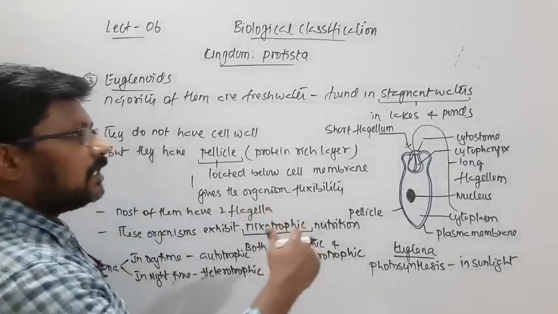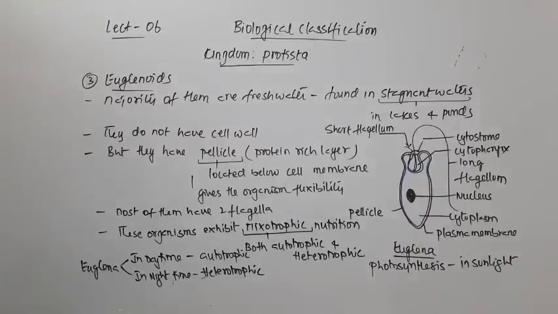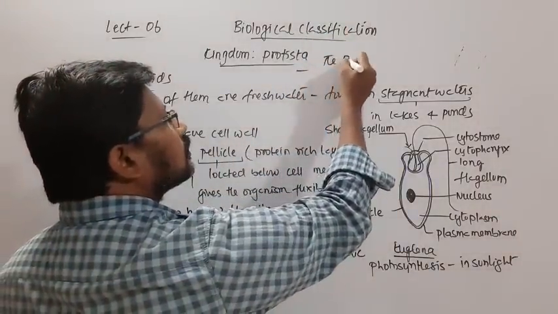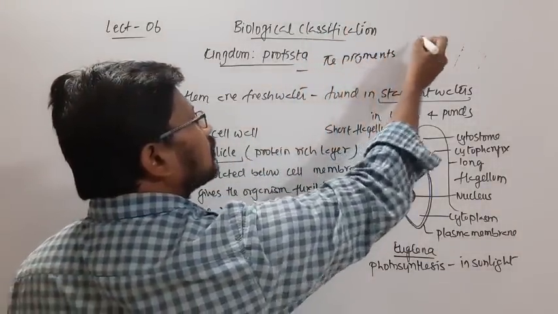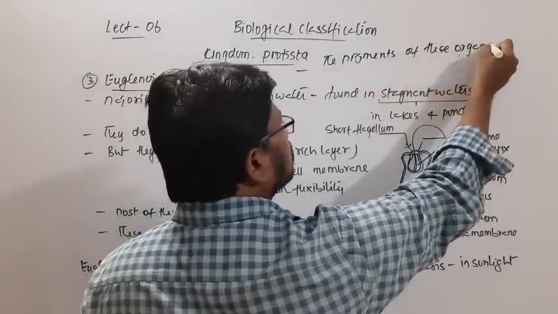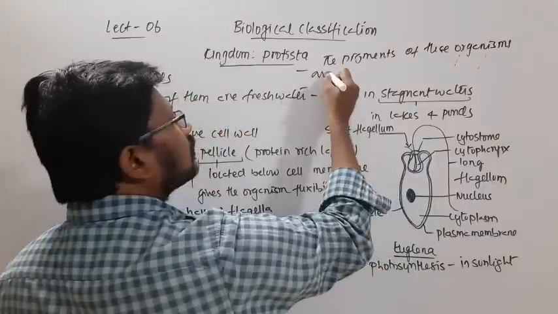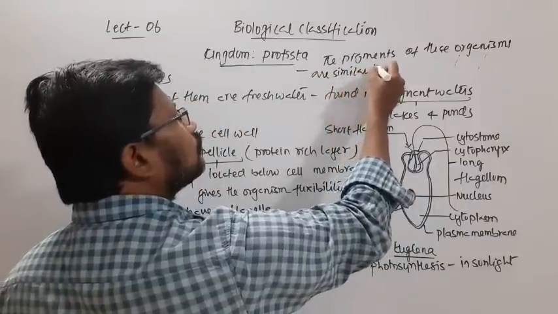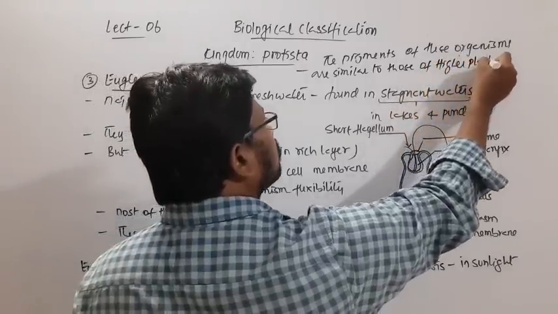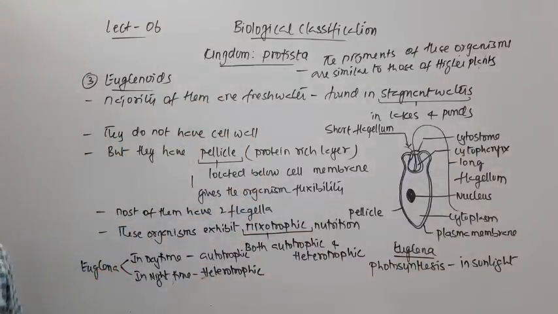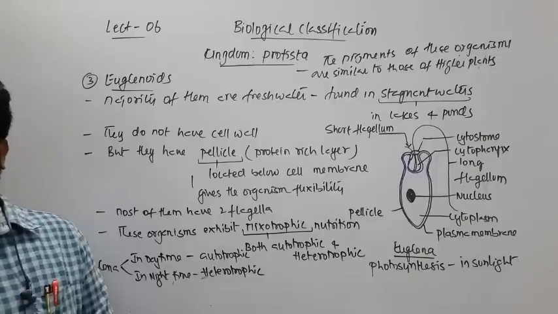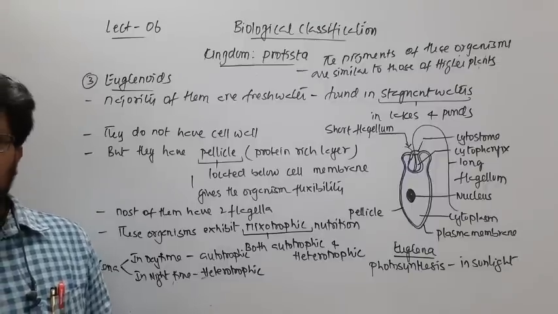are similar to those of higher plants. So I'll write here, the pigments of these organisms are similar to those of higher plants, for example chlorophyll A. Chlorophyll A is a pigment that is involved in the process of photosynthesis in higher plants.